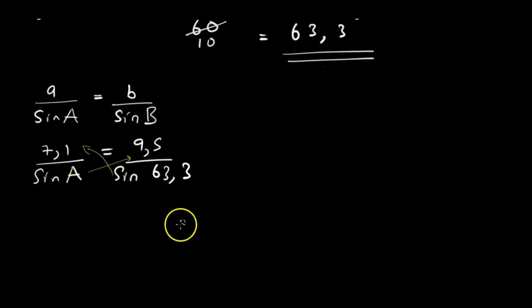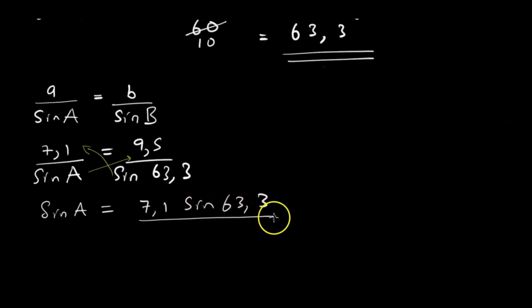So for cross multiplication, basically it's going to be sin a is equal to 7.1 sine of 63.3 over 9.5.